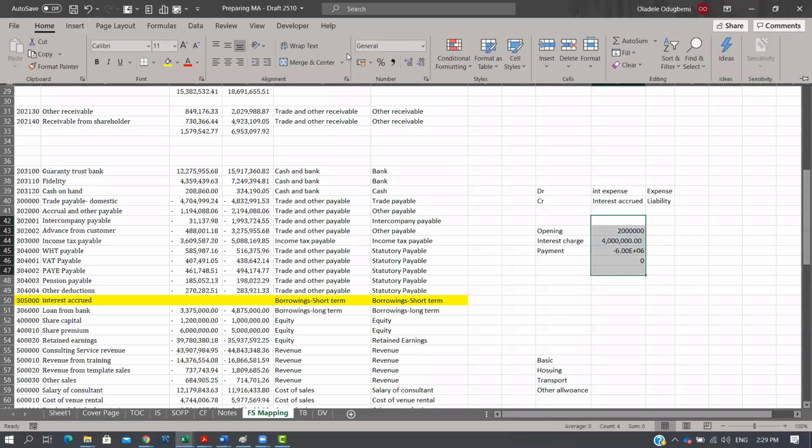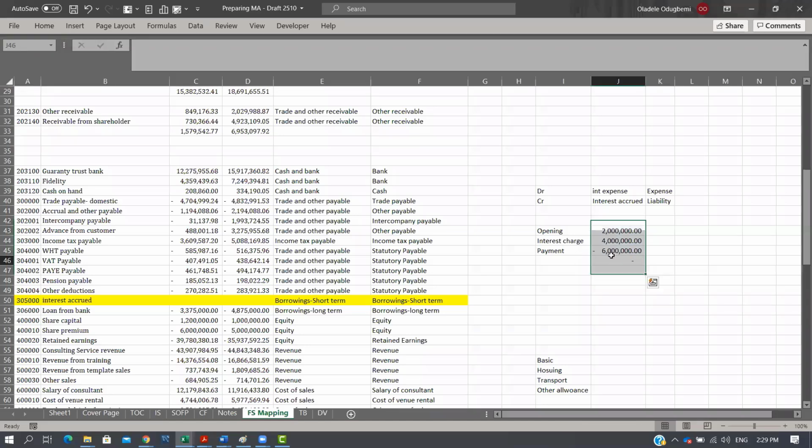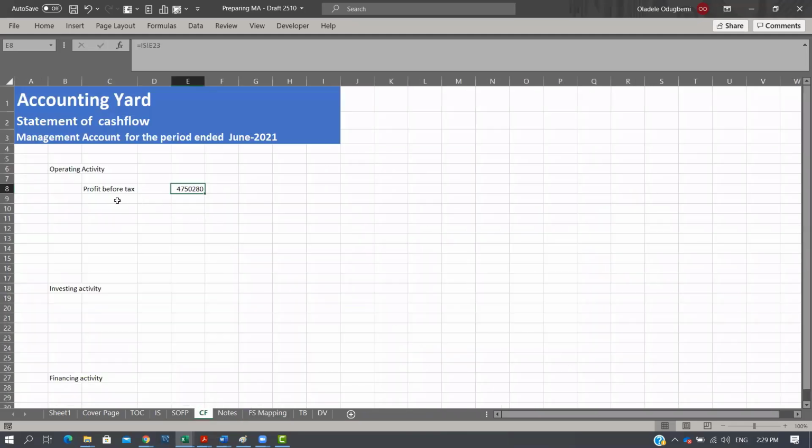In this particular scenario, no problem, and this is a similar scenario we have here. Our interest accrued here is 0, meaning that everything we're seeing there is fully paid. But we could actually have had it that payment here is 5 million, in which case we have an interest accrued of 1 million. It means that we would adjust in our cash flow. We'll call this adjustment, and you see interest accrued or interest expense.